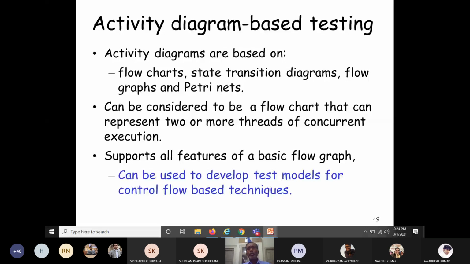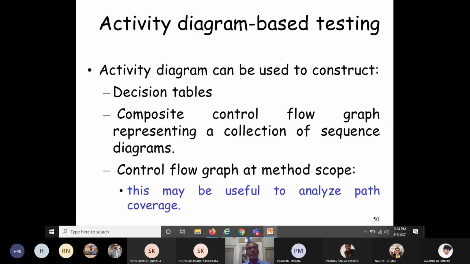What can the activity diagram be used to construct? Activity diagrams can be used to construct decision tables, a composite control flow graph representing a collection of sequence diagrams, and a control flow graph at the method scope. This may be useful to analyze the path coverage. So this control flow graph at the method scope may be useful to analyze path coverage.